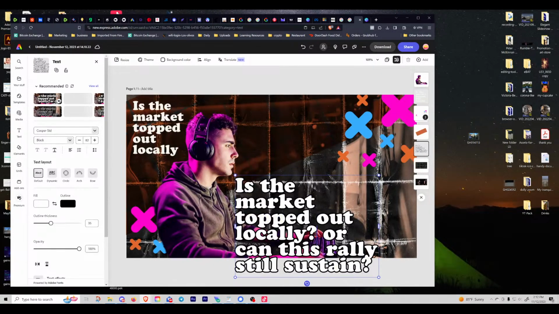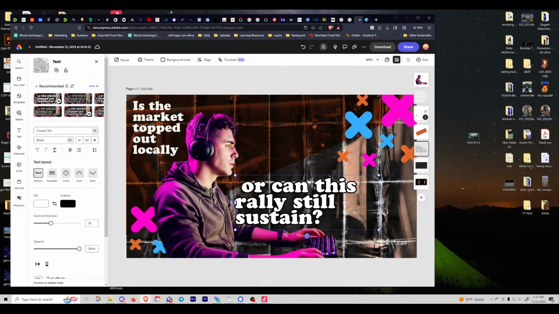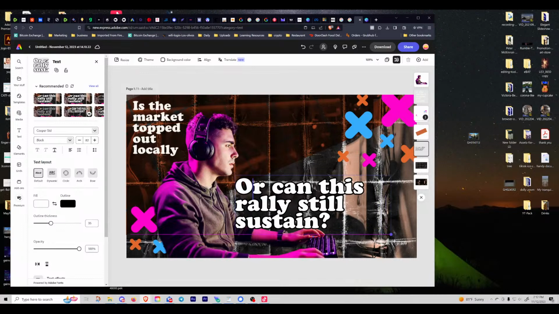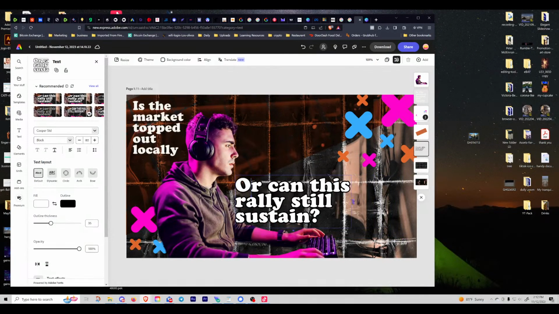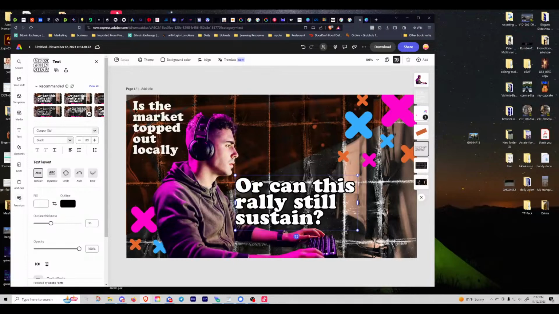And then I'm going to segment this. So the headline is going to be, is the market topped out locally, or can this rally still sustain? And these are the most important takeaways. So I'm going to put one over here, because of readability, top to bottom, left to right. As somebody reads this thumbnail, if they're interested in this topic, they'll read this first, and then their eye may go down here to the next set of text. Or can this rally still sustain? And then maybe down over here, I'll have the logo or a live stream button or something like this.